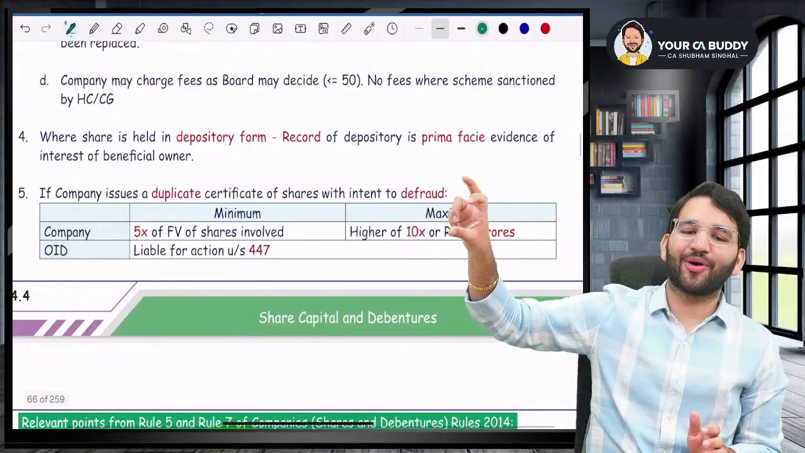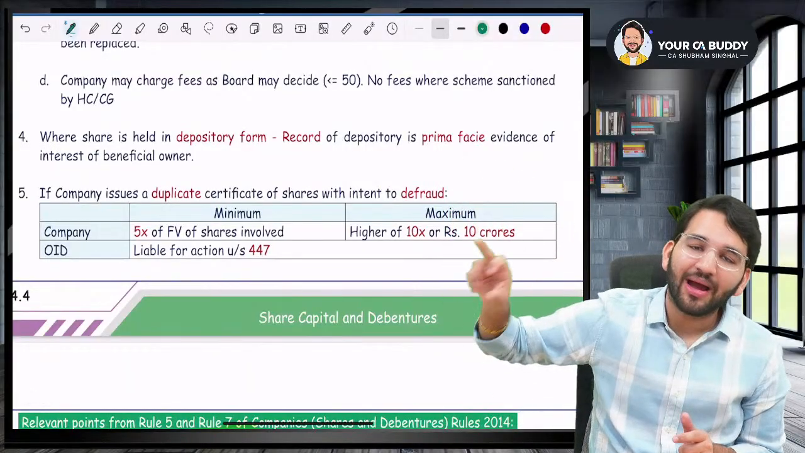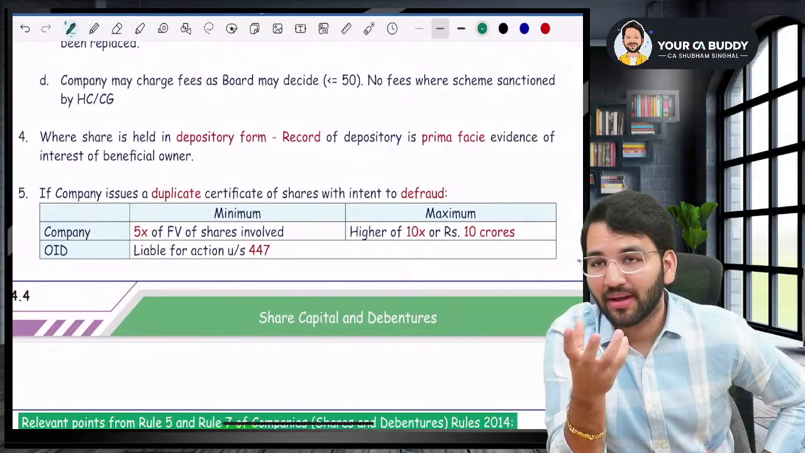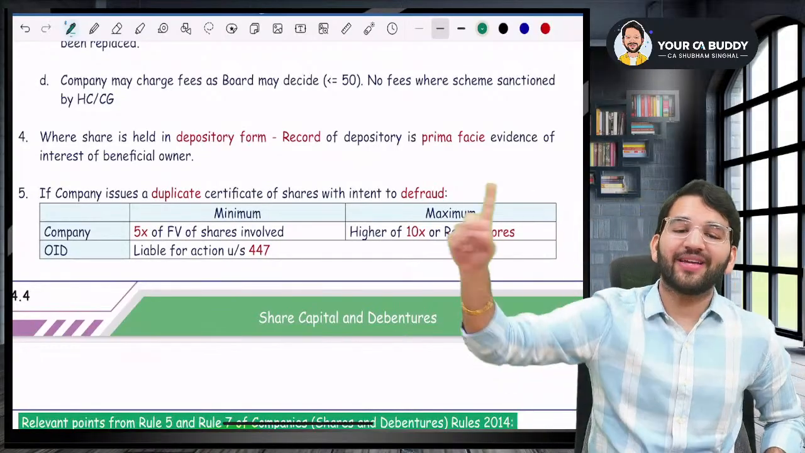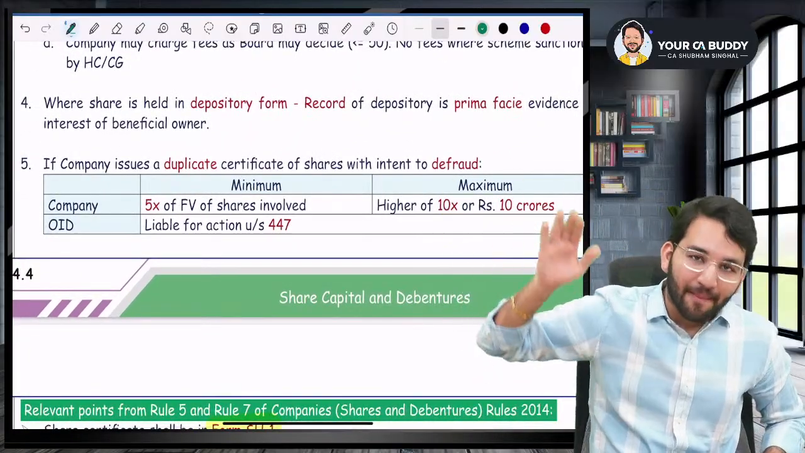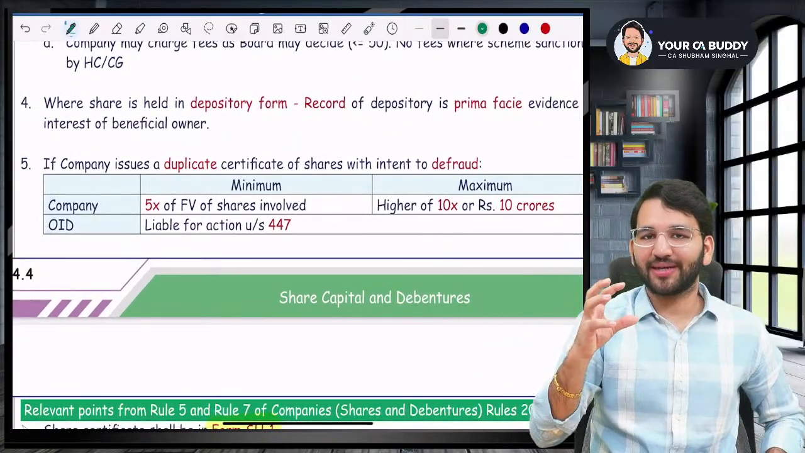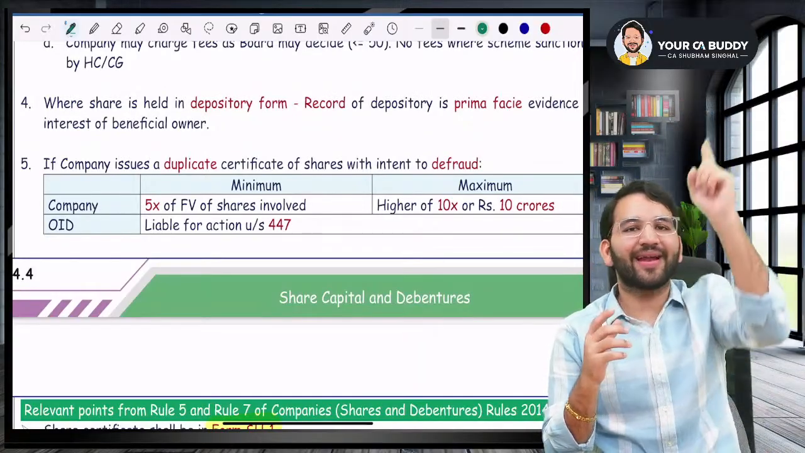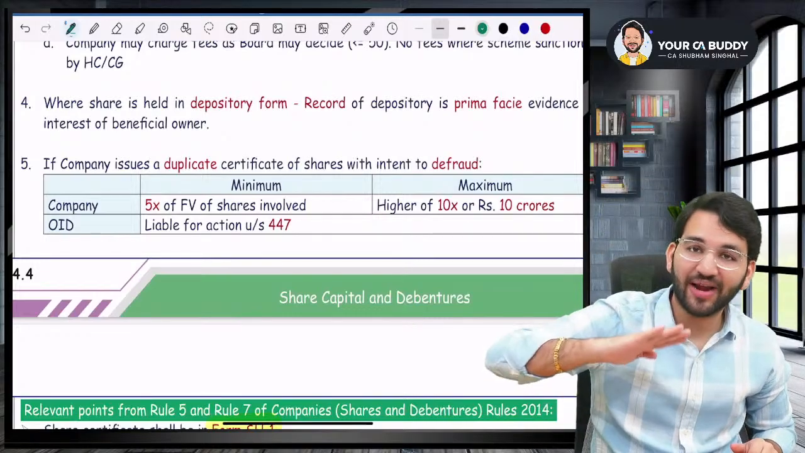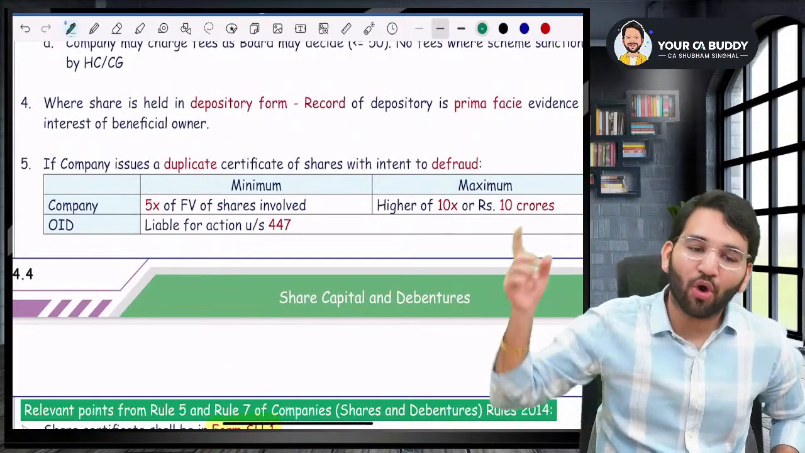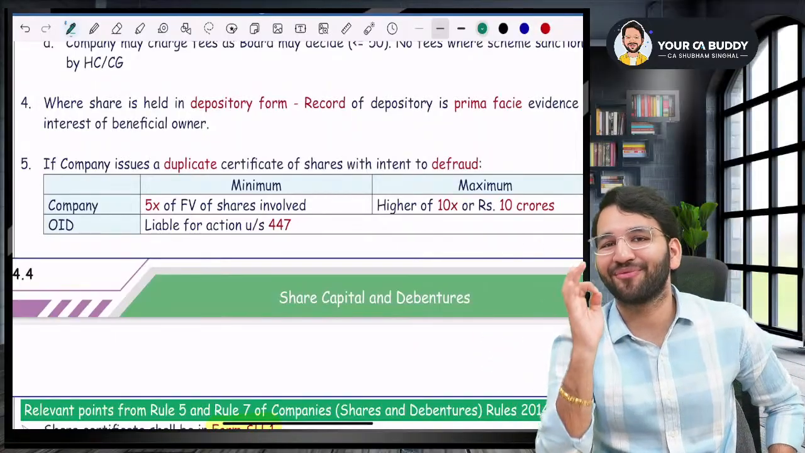Now coming to the last point, sir, what if a company issues a duplicate certificate with an intent to defraud? If a company is doing fraud by issuing a duplicate share certificate, then the company will be liable for a minimum of 5 times of the face value of shares involved and a maximum of 10 times, or 10 crores, whichever is higher. And the officer in default will be liable under section 447.